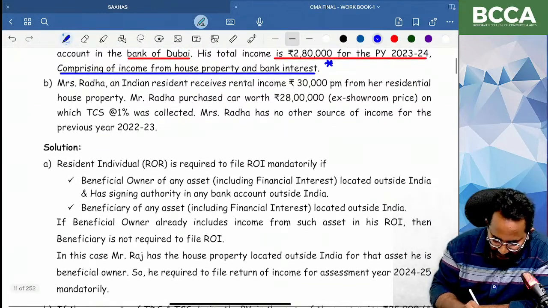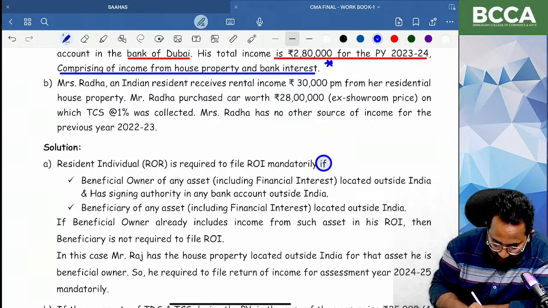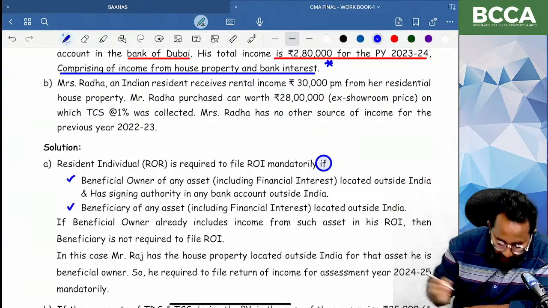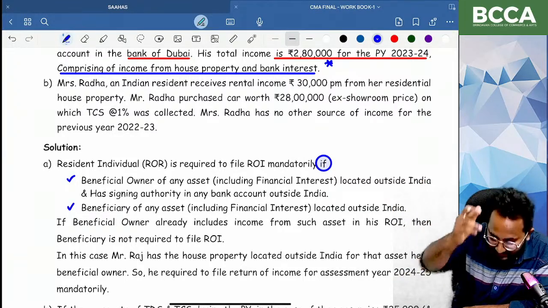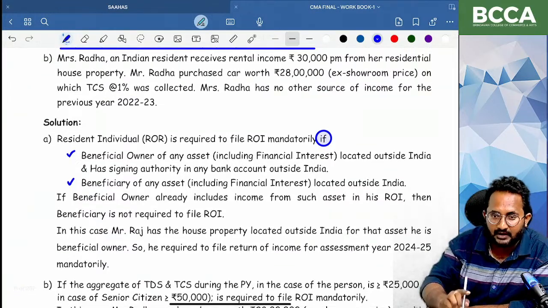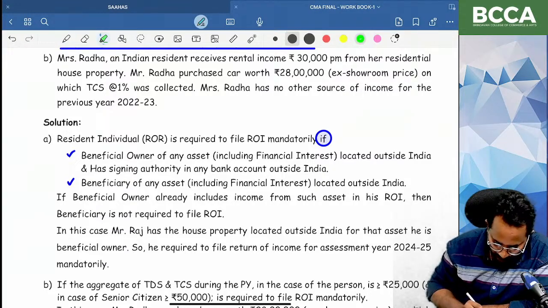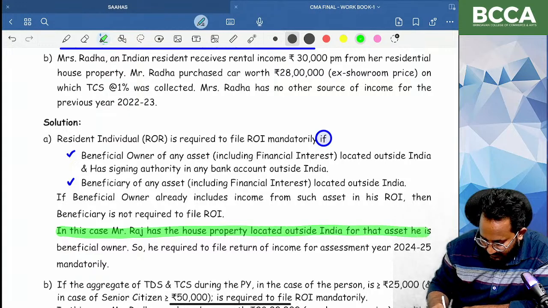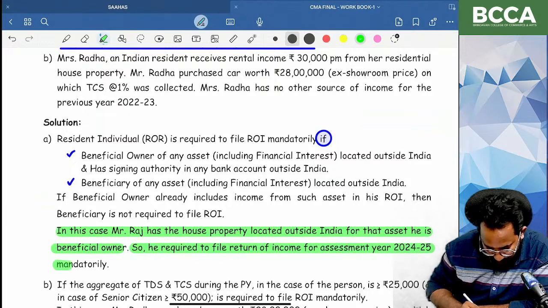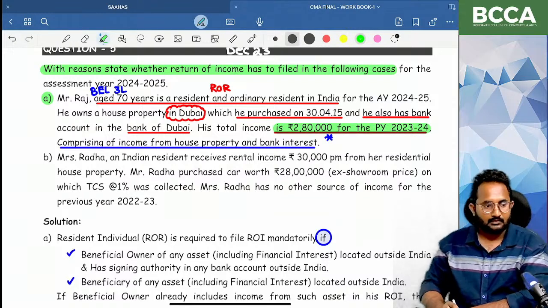Yes, in our discussion we know a resident and ordinary resident is mandatorily required to file the return of income if you have beneficial ownership or are a beneficiary of any asset located outside India, or any bank account outside India for which you are maintaining signing authority. Sir, beneficiary files, beneficial owner is not required? Beneficial owner files, beneficiary is not required. So in this situation, can you tell me the decision? Mr. Ras has a house property located outside India. For that asset, he is a beneficial owner. So he is required to file the return of income. Can you tell me this is a well designed trap for the student?